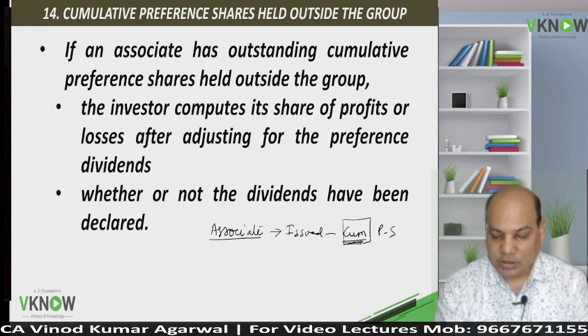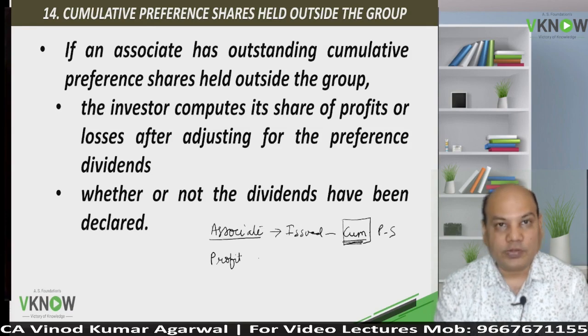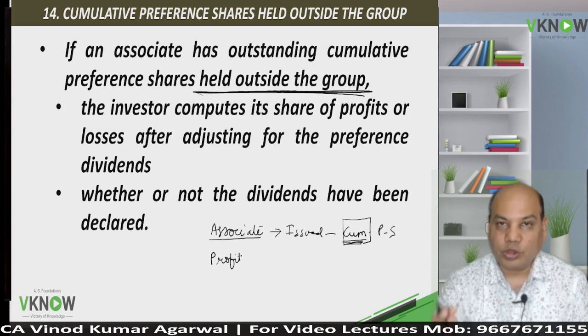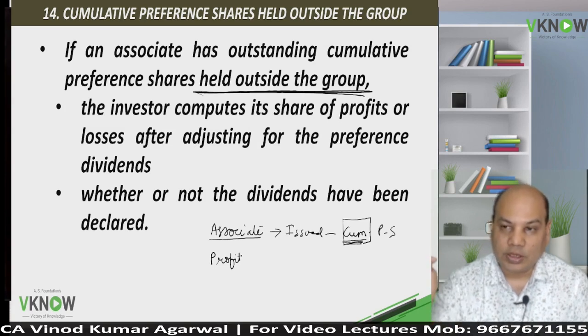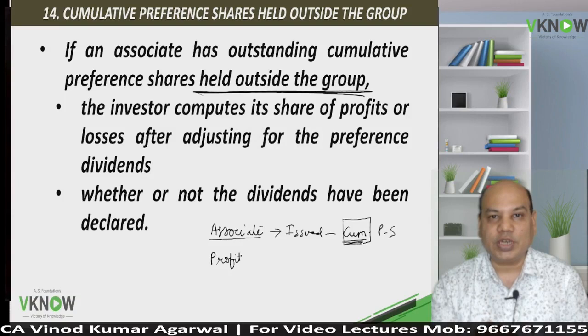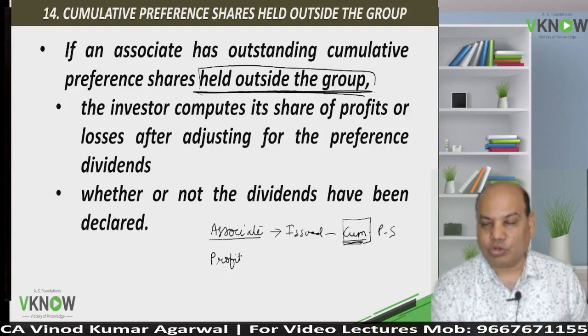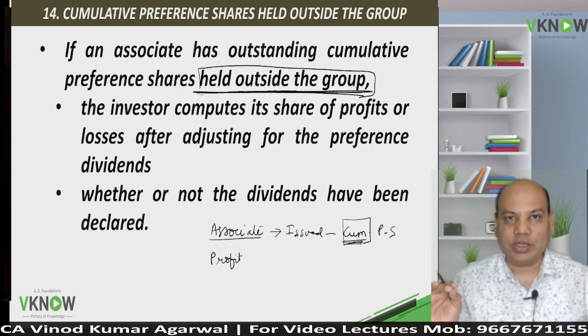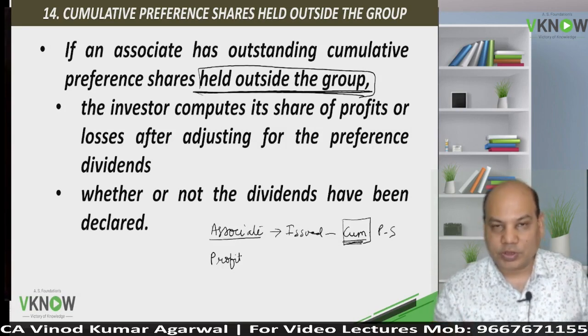So the standard says, if you have cumulative preference share issued by the associate held outside the group, means it is not held by the investor or its subsidiary.